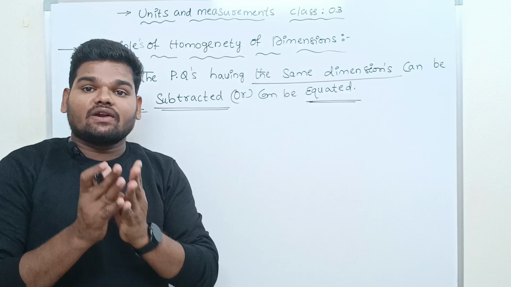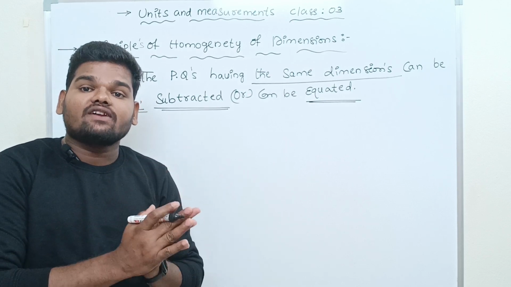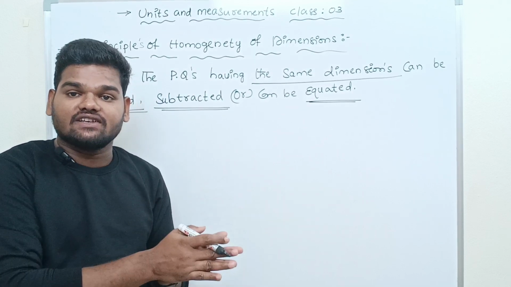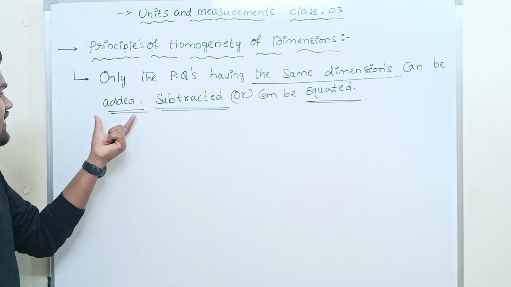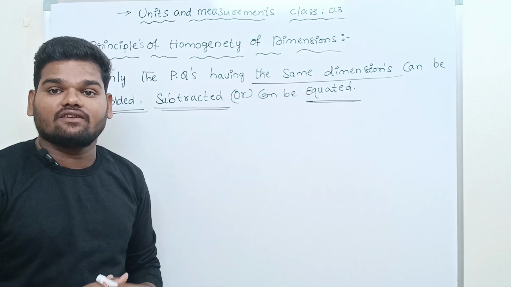Dimensions, as I told you in the previous class, are nothing but simply powers. That means if you take one equation, whatever physical quantities have the same dimensions in that equation can be added, subtracted, or equated.